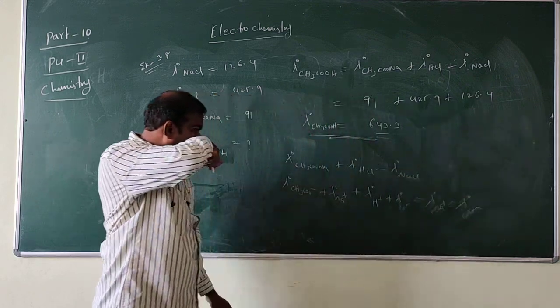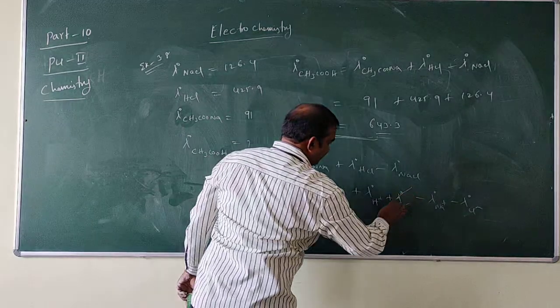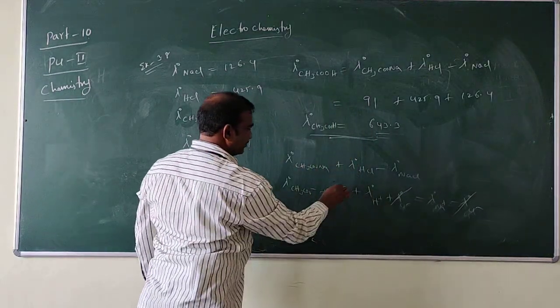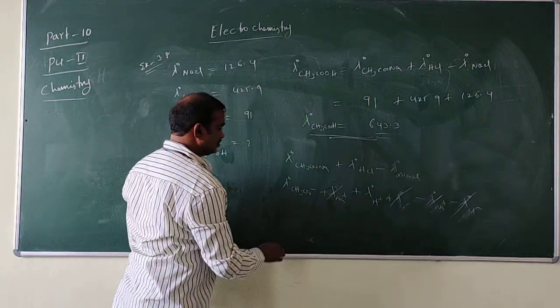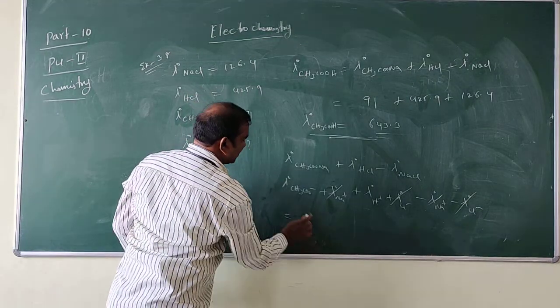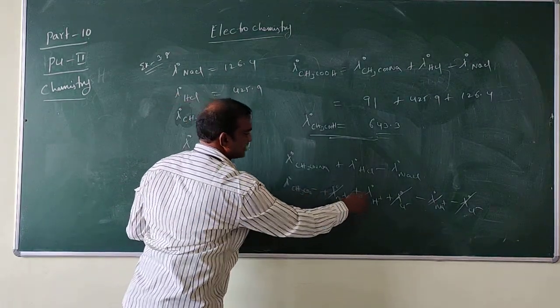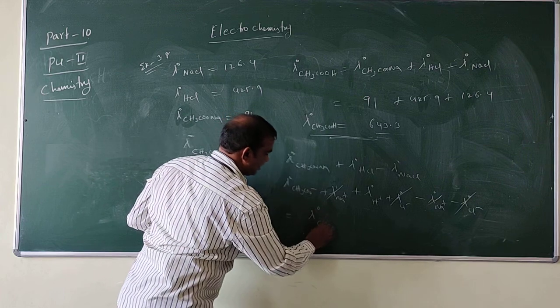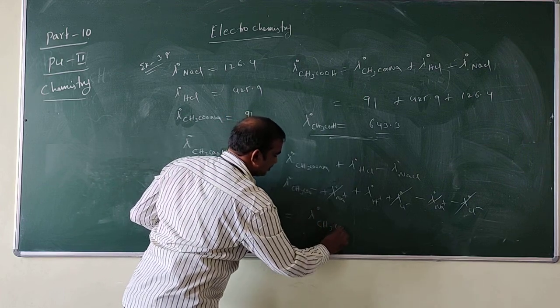Look at here. This plus and minus will cancel, and this plus and minus will cancel. So finally we get lambda naught of CH3COO- plus H+, so finally we can write lambda naught of CH3COOH.